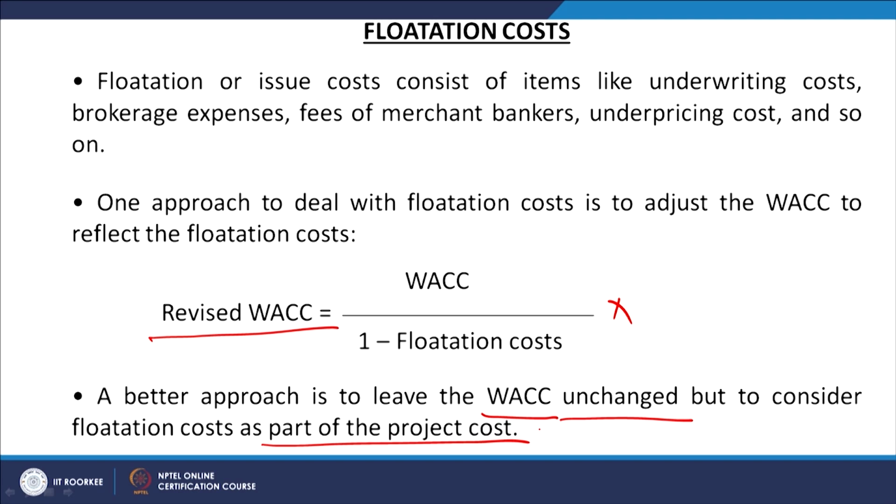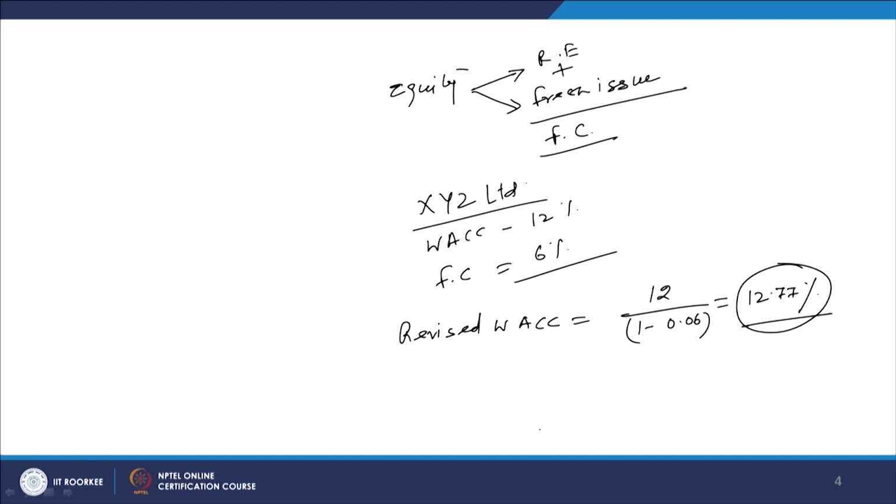So, how to treat it? For example, we are assuming here that the project investment requirement we had calculated is 200 million rupees, but we understand the flotation cost is going to be 20 million rupees. So, why do not you say your total project cost will be 220 million, so that after paying the 20 million as flotation cost, we are still left with the 200 million? And here all the conditions are met: this 20 million is a one time cost.